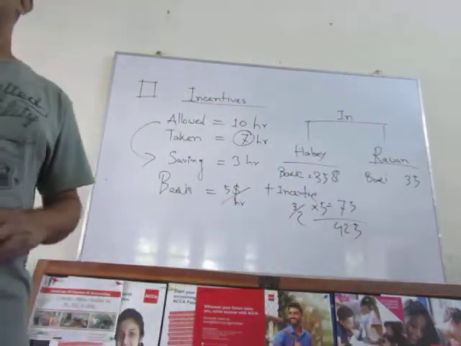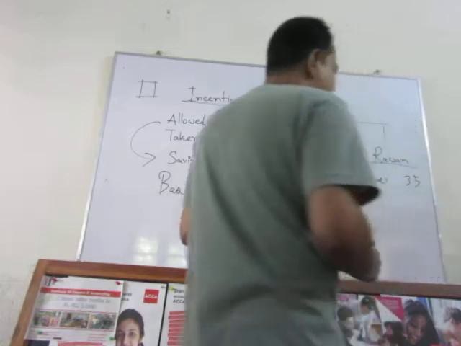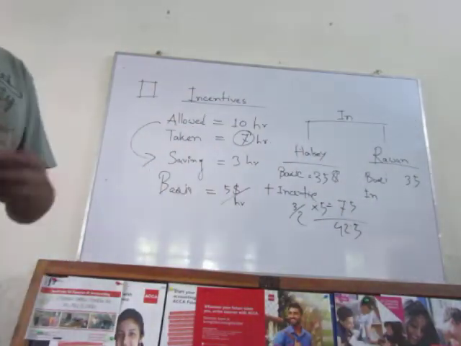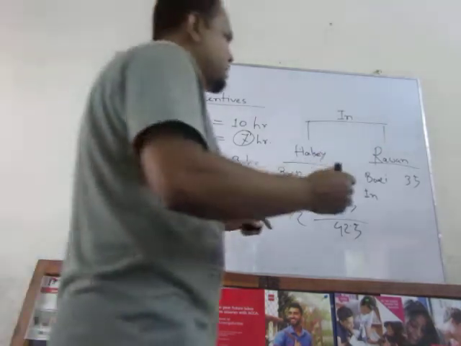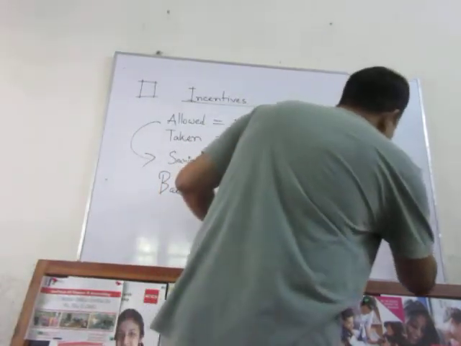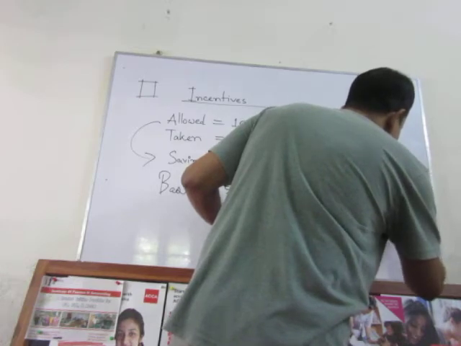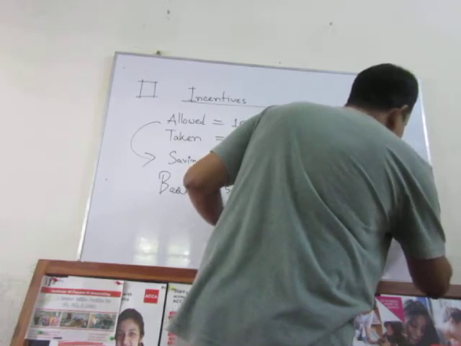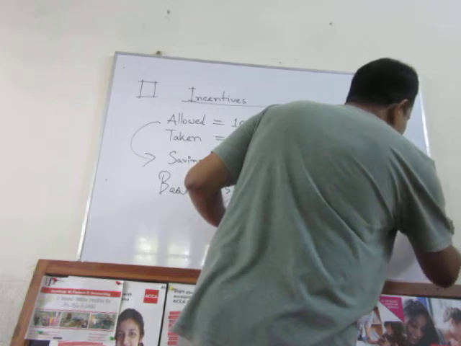But Rowan is telling that the incentive should be a proportion of time saved to time allowed into time taken.